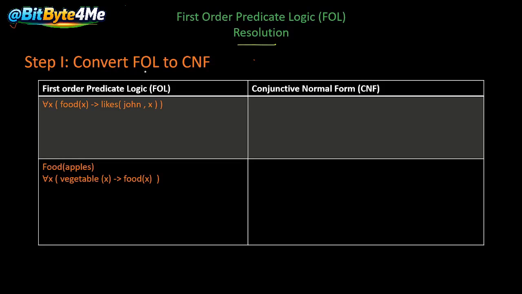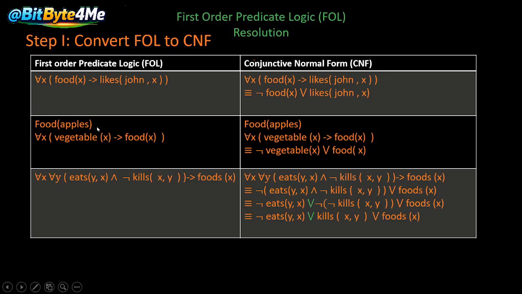So first of all, convert the first order predicate logic to CNF, that is conjunctive normal form. Basically, we have converted the given English sentences into first order predicate logic, and now we have to convert these sentences into conjunctive normal form.